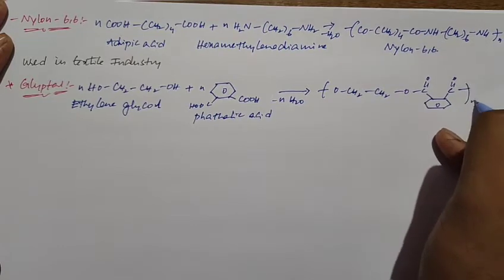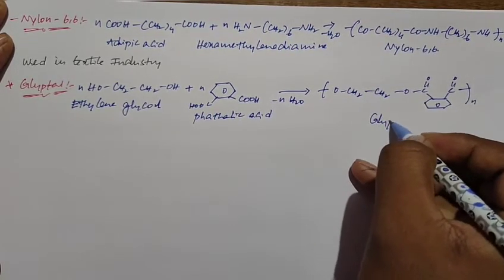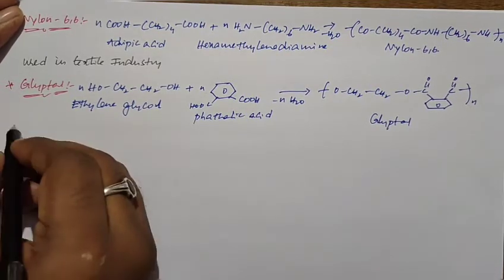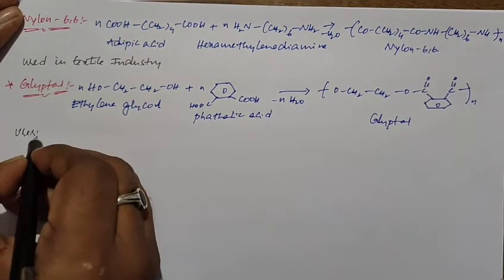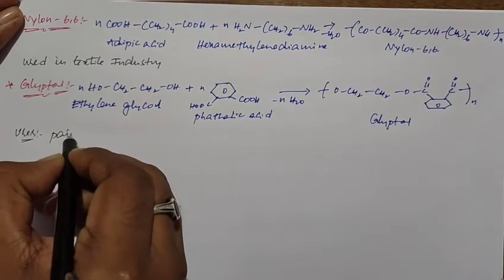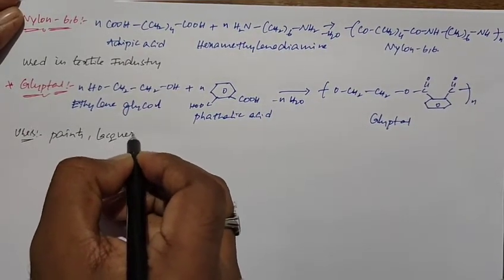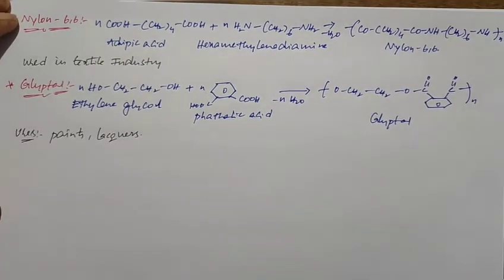so this is the structure of glyptol. Generally glyptol is used in manufacturing of paints and lacquers. If you see its uses, it is used in paints and lacquers. Okay, so this is about glyptol.